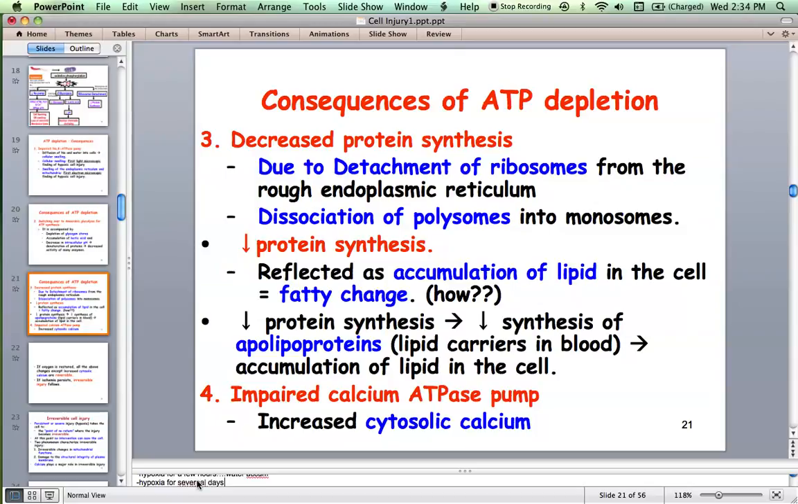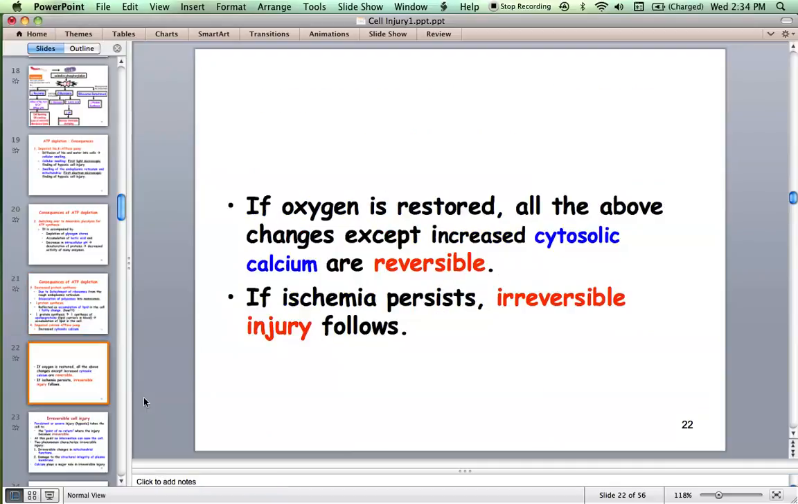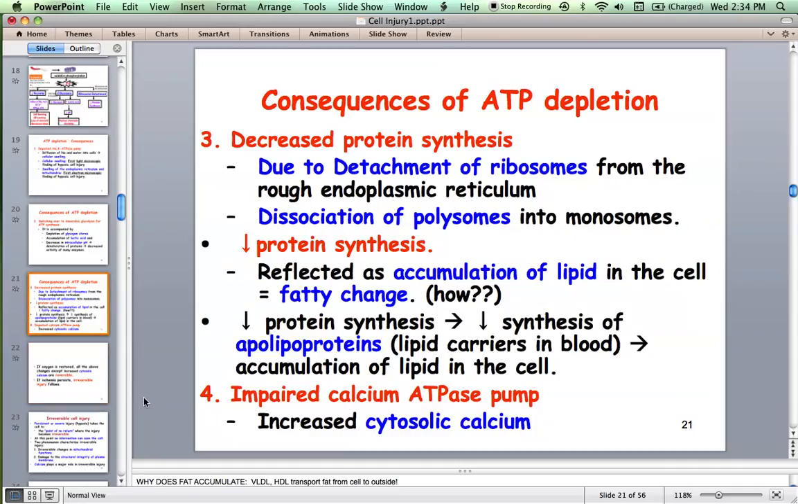Also, this calcium ATPase pump gets impaired because this pump also requires ATP. And when the calcium ATPase pump is failing, there is accumulation of calcium in the cytoplasm. Now, this is a reversible type of injury.